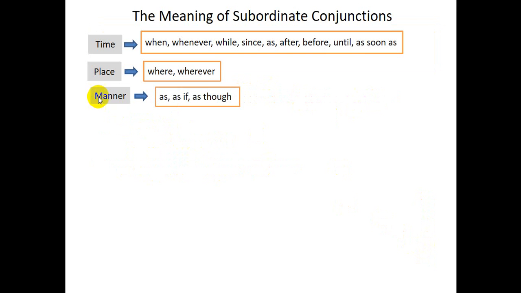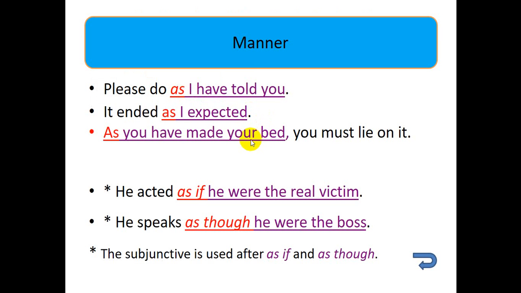The next is manner. Okay, and which conjunctions are used to show manner? As if, as though. Please do as I have told you. It ended as I expected. As you have made your bed, you must lie on it. So here are the adverb clauses, and here is an adverb clause which begins the sentence, and before it or after it, or between these two clauses, there is a comma.